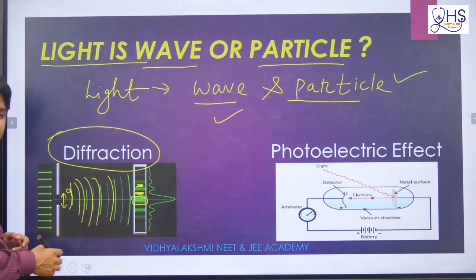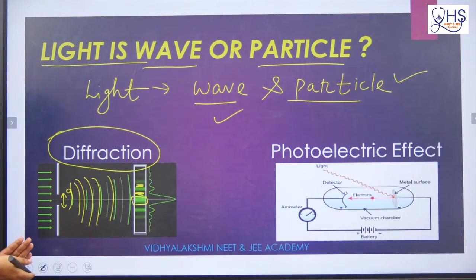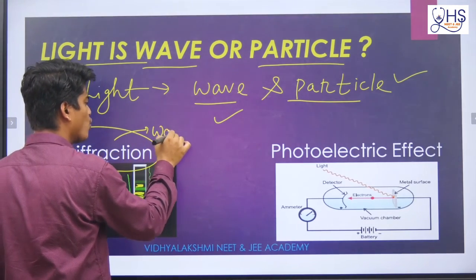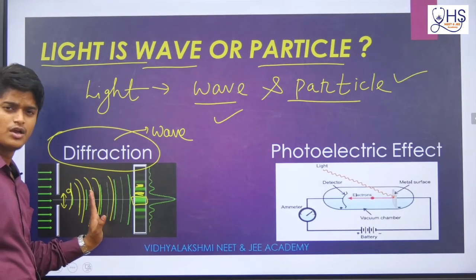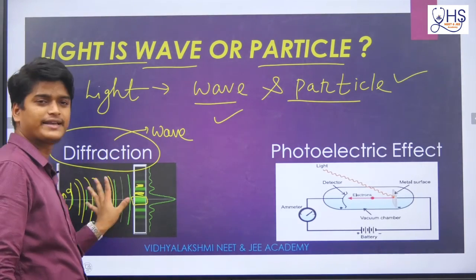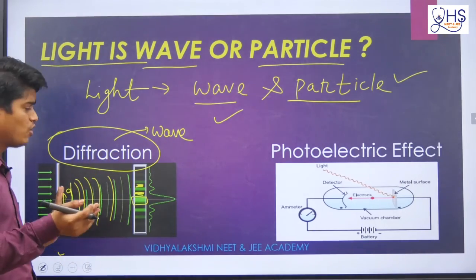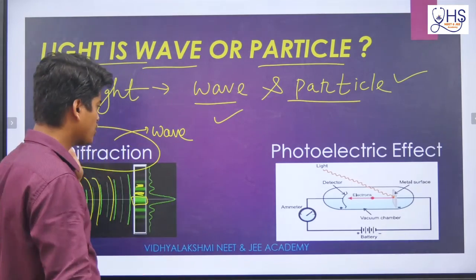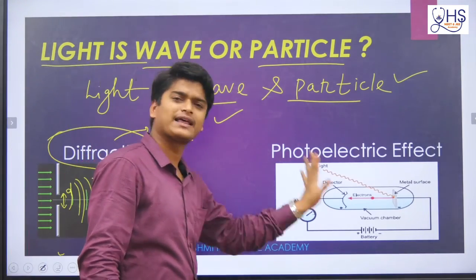This type of phenomenon is basically a wave nature phenomenon. So in diffraction, light behaves like a wave, and when we consider light as a wave, we do not consider it as a particle. That is why I told you light does not show wave and particle character together. It shows wave character in one experiment and particle character in another.